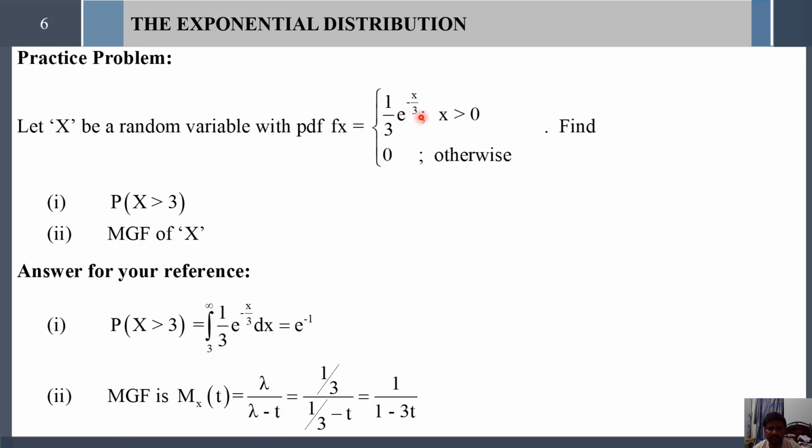From the PDF itself we can find the value of lambda. Lambda equal to positive 1 by 3. Then simply substitute the lambda value here, 1 by 3 divided by 1 by 3 minus t. Then 1 divided by 1 minus 3t is the moment generating function of this exponential distribution.